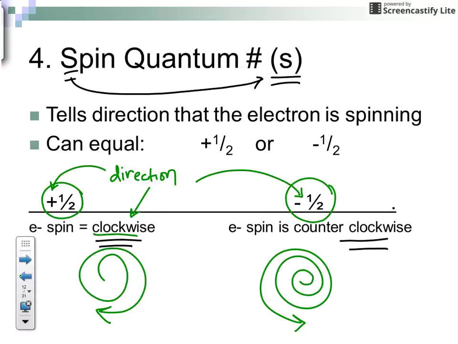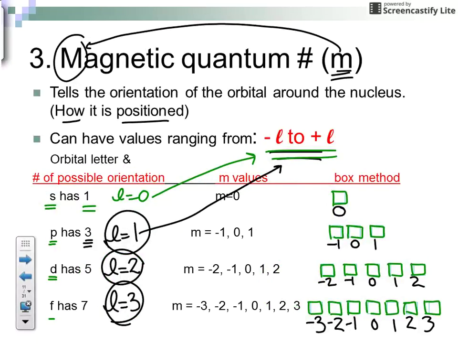I want to go back to the mailboxes that we drew on the slide for the magnetic quantum number, and let's just fill in some of the electrons. Now remember, the electrons are not always at home. They're only at home 90% of the time. So if you look at here at your S orbital, it has one box we said we could draw. So the most electrons that can fit in that one box are 2. The up arrow always goes in first, and then you would place your down arrow in.